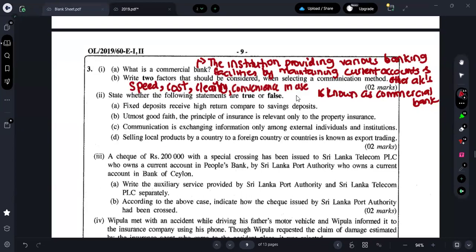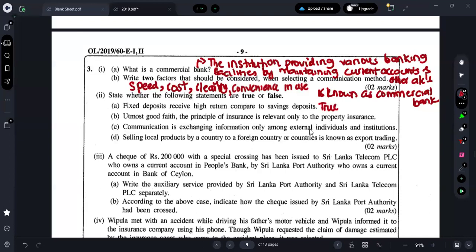Moving on to the Roman number 2, state whether the following statements are true or false. Fixed deposit receive high return compared to savings deposit. Guys, is it true or false? If you have invested money in a fixed deposit and if you have put some amount of money in your savings account also, obviously from the fixed deposit you will be able to receive a high return, right? Because you can't withdraw whenever you want, right? You have deposited for a fixed time period. Therefore the bank will be giving you a fixed rate, right? Which is comparatively higher than the savings deposit. Therefore first one is what? True.